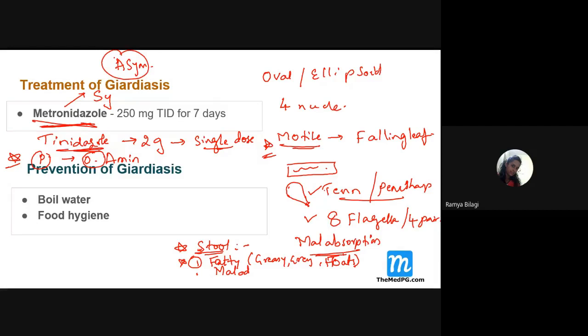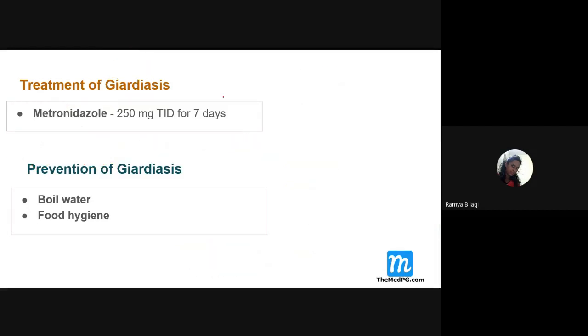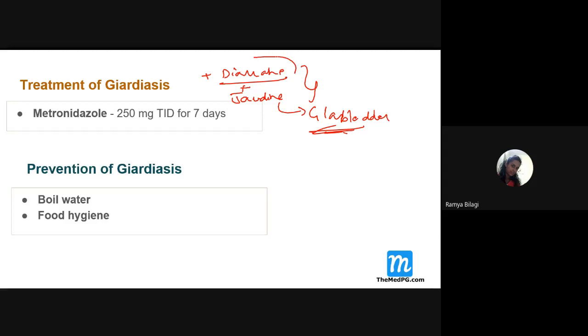In a question, if they give you an option that in this giardiasis, diarrhea is present along with jaundice, then what will you say? That means the gallbladder is also affected. So you have to remember this: diarrhea, all these stool features, along with jaundice. Don't get confused. Now this fellow has got into our gallbladder and is growing nicely over there also. This is a very important point.